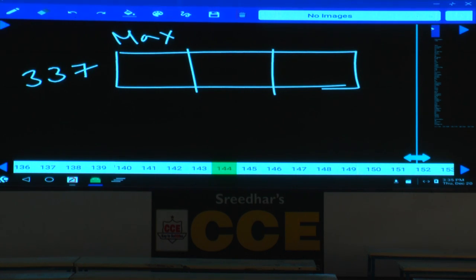Done, now tell me. 336, then second topper, third topper, 160 second topper, 80 third topper, same. How can it be?